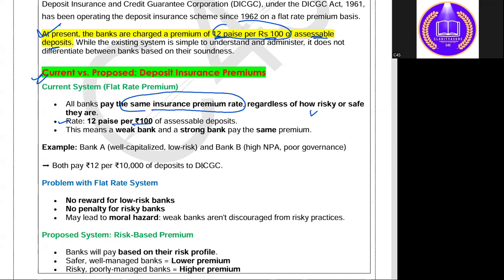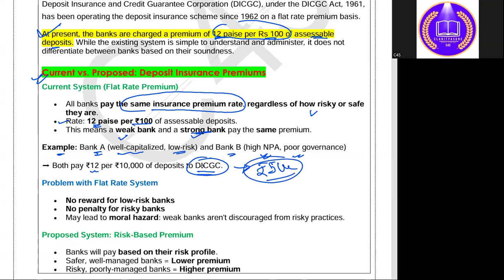Okay, so all banks pay the same insurance premium rate of 12 paise, whether the bank is performing very well, a strong bank, or whether it is a weak bank. Let's try to understand. Suppose bank A is well capitalized, a strong bank with lower risk, and bank B has high NPAs, is weak, or has poor governance. Both have to pay 12 rupees per 10,000 of deposit to DICGC as a premium, so that in case of a bank run, they can pay up to rupees 5 lakhs to the depositors.